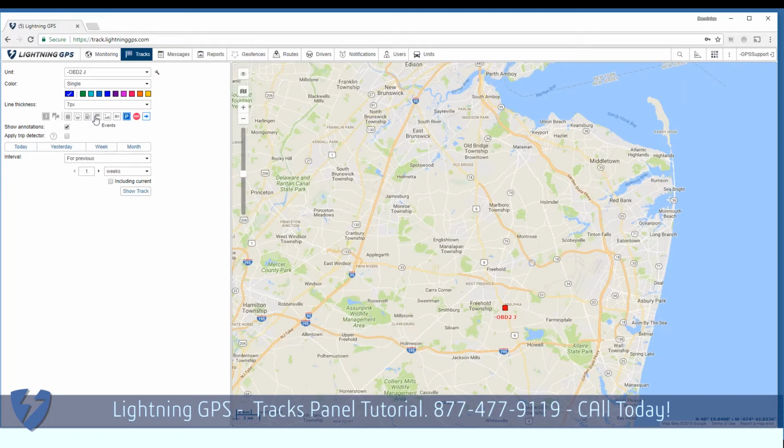Events can range from notifications to other things that have been set up to trigger. Fuel fillings, speeding, fuel theft, grouping. So different notifications and points will be grouped together. And numbering. It'll lay out numbers to help guide you along the path that they've taken.